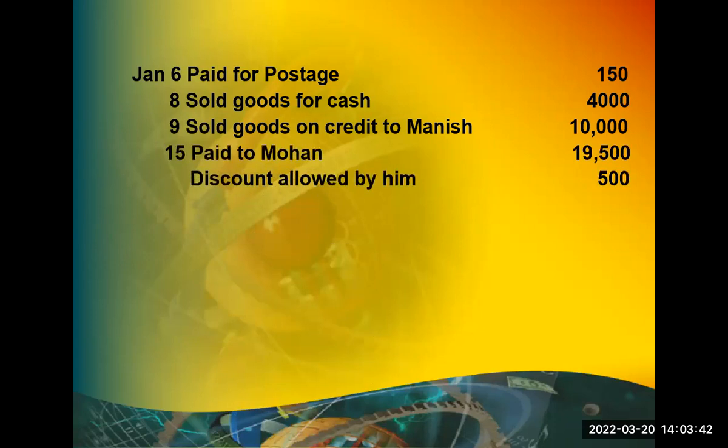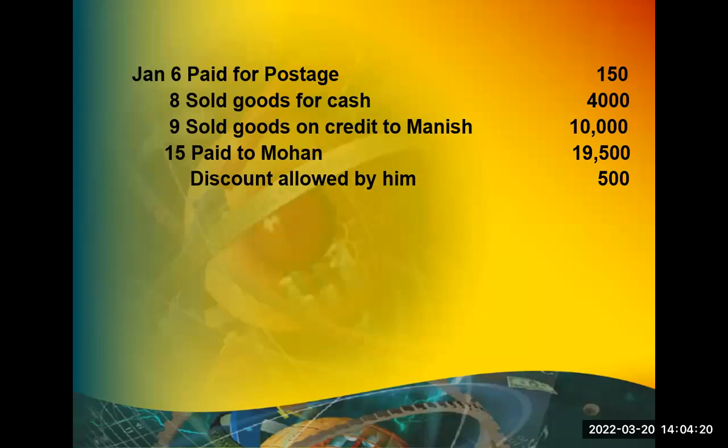Paid to Mohan 19,500, and discount allowed by him is rupees 500. Who is this Mohan? He is a supplier. Basically, a supplier, he became a creditor. He supplied goods. We did not pay any money back to him, so he became a creditor. Now we are paying back to him.